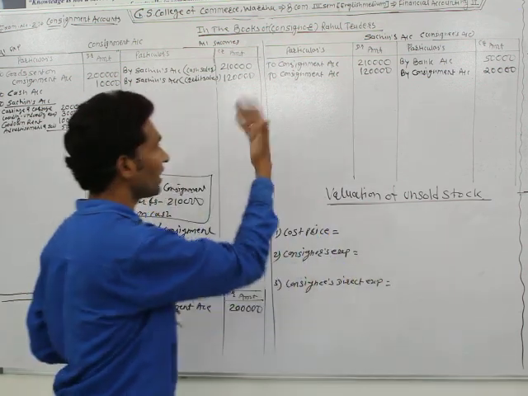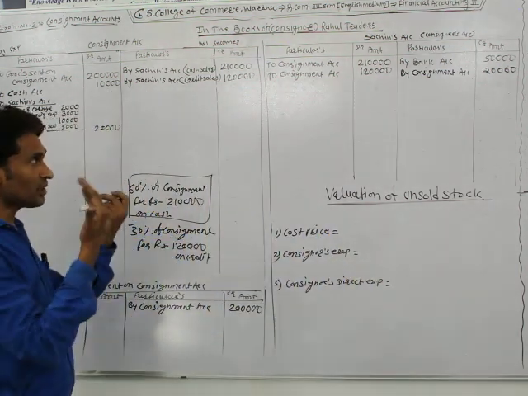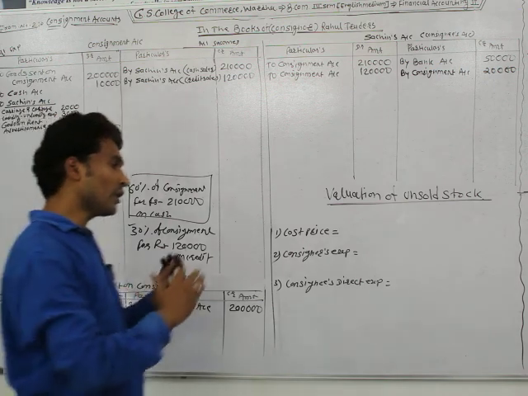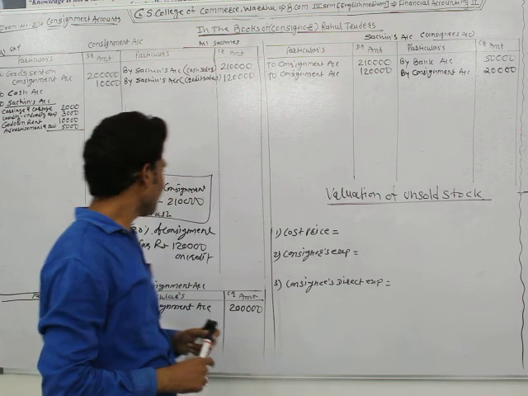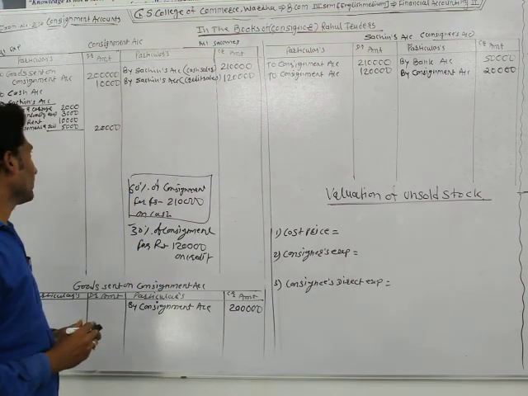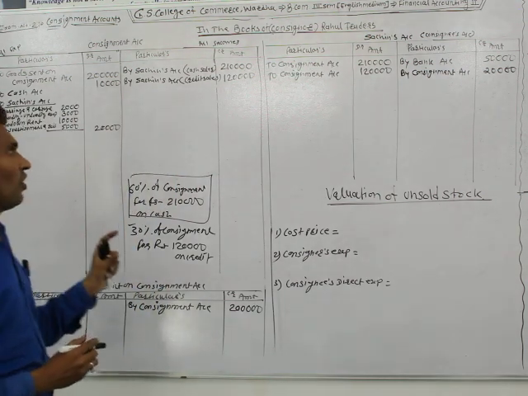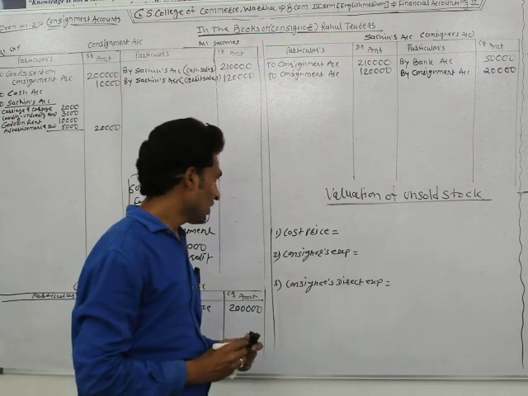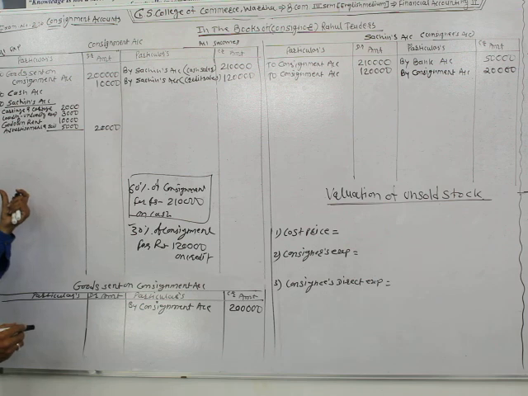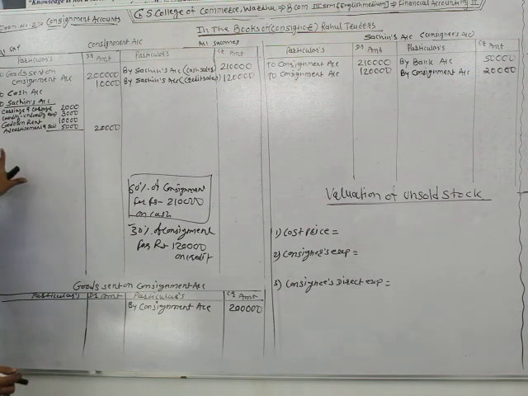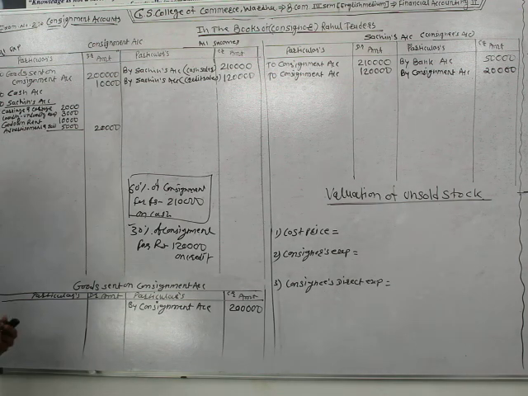So when the consignee sold the goods, we need to give him his commission. Now the entry for the consignee's commission. The consignee's commission is an expense of the consignment, so it's recorded at the debit side of the consignment account.